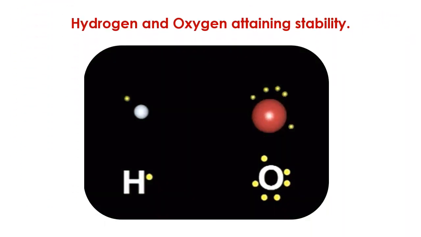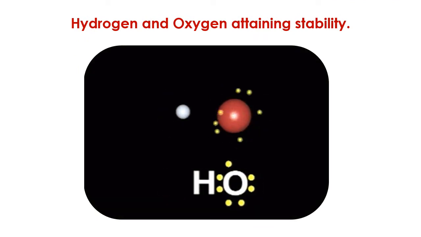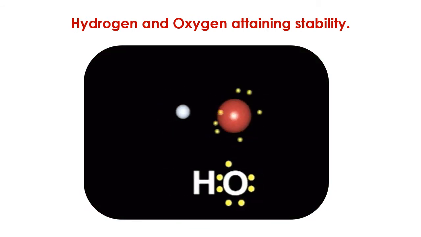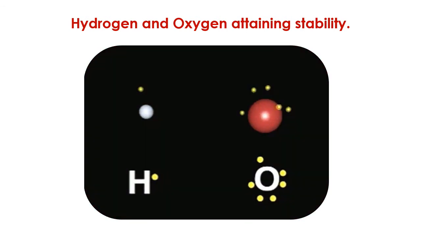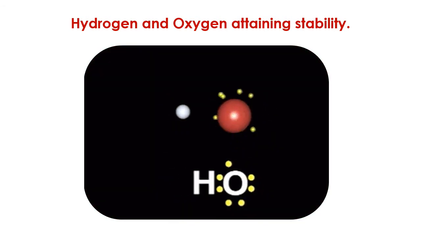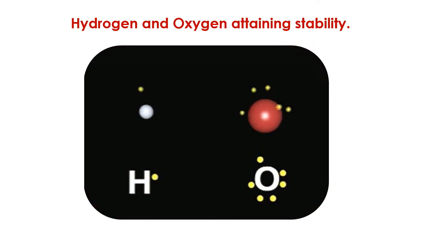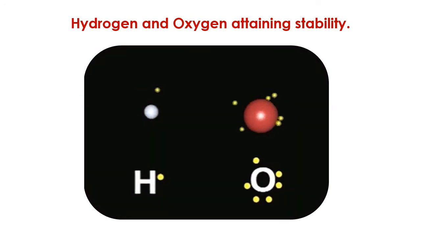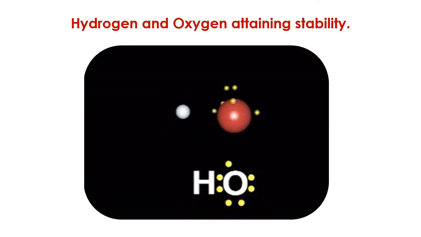For example, when hydrogen and oxygen atoms come closer, hydrogen contains 1 electron, it requires at least 2 electrons to become stable, and oxygen contains 6 electrons, it requires at least 8 electrons to become stable. So by joining together, hydrogen attains 2 electrons in its valence shell and oxygen attains 7 electrons. So hydrogen becomes stable and still oxygen requires 1 electron to become stable.